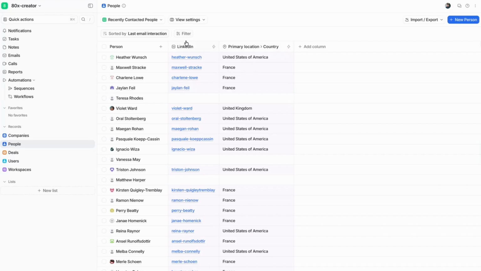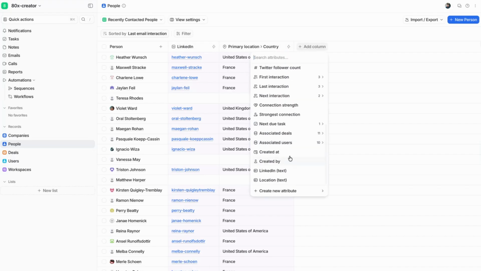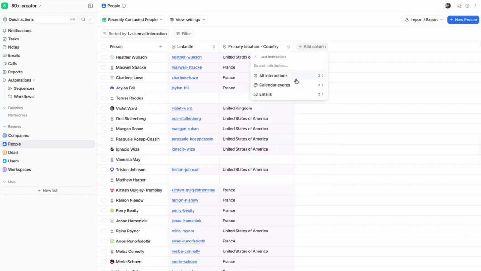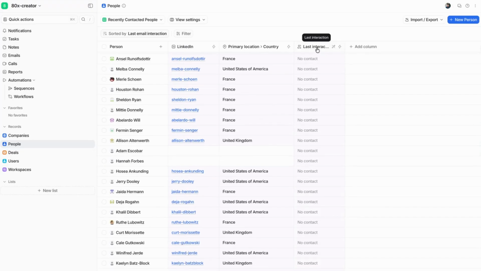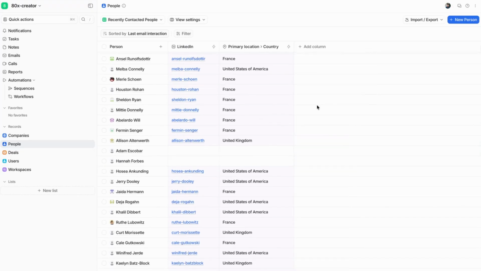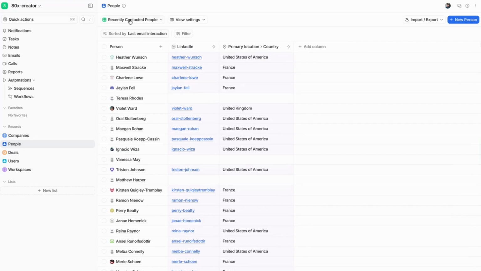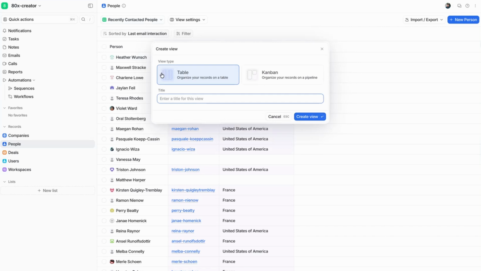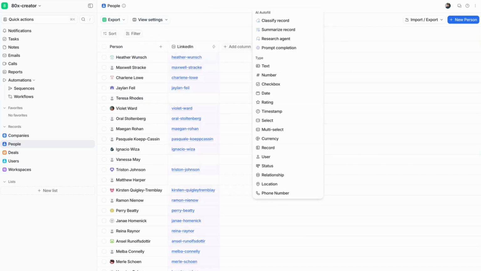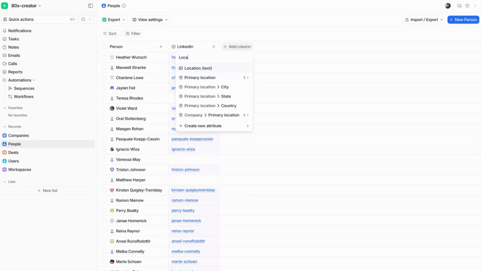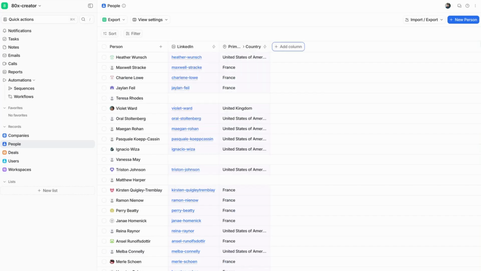In this case, I'm going to stick with LinkedIn and country. I may also turn on last interaction, and let's turn on when the last interaction was. Okay, we're using demo data, so there was no interaction. Let's forget that. Create a new view on the object that you would like to export your data on. So in this case, I'm going to say export, and we're going to turn on LinkedIn, and turn on location, country.